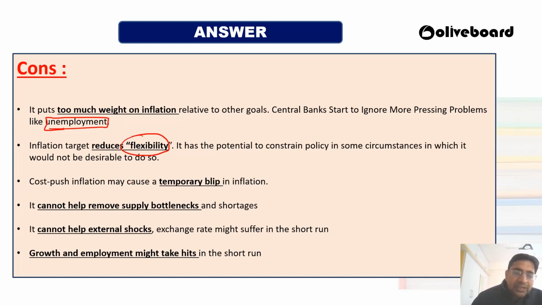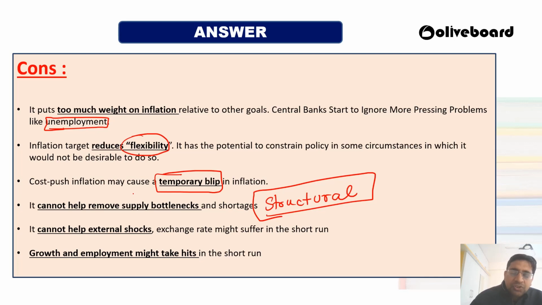Okay, sometimes there is a temporary blip, like all of a sudden your economy is moving towards a recessionary phase. Whenever you are doing hard inflation control, it cannot help in removing the bottlenecks. If there are any structural bottlenecks, you cannot remove them by controlling inflation. Along with inflation, you also have to check various other things in our economy. Okay, it cannot help with external shocks. If external shocks happen, oil prices go very high, and all of a sudden there is a rise in the prices of goods, you cannot control that, right?